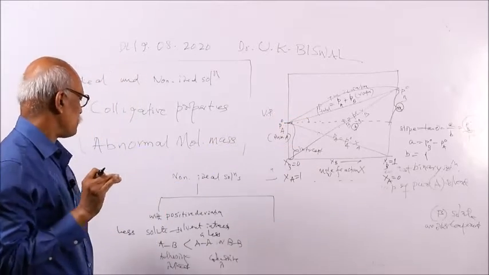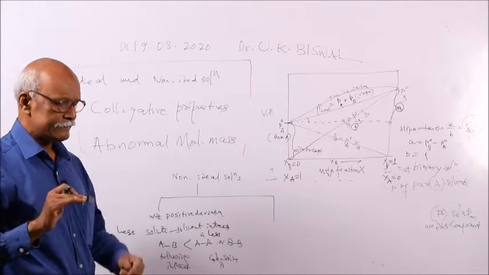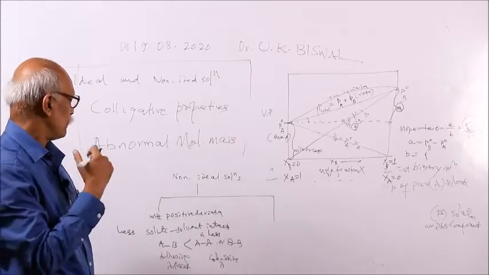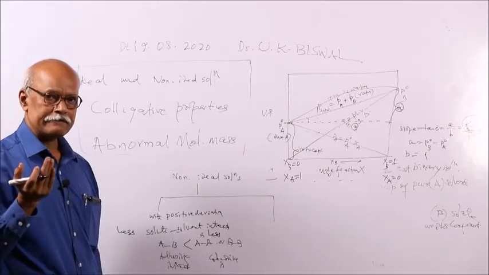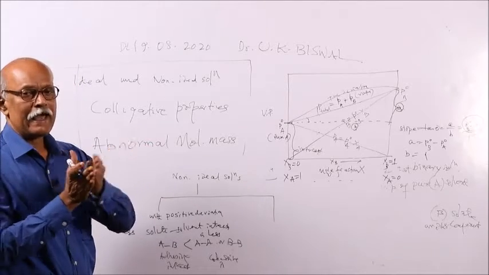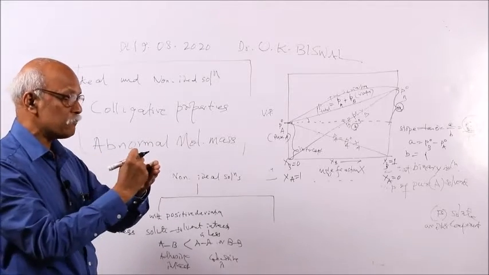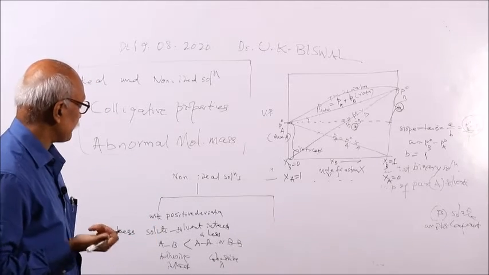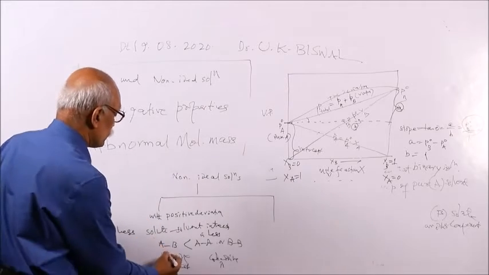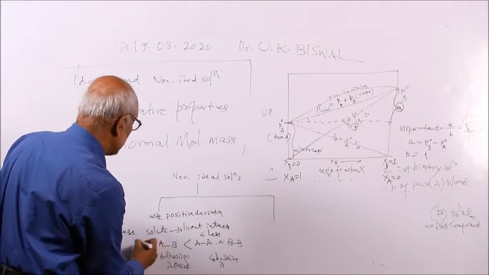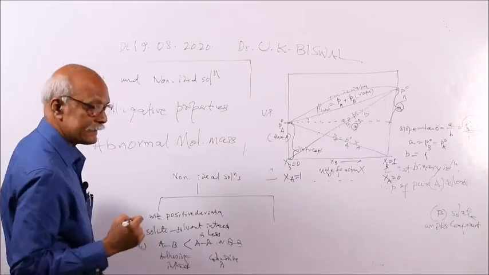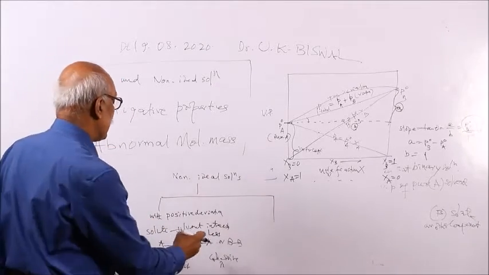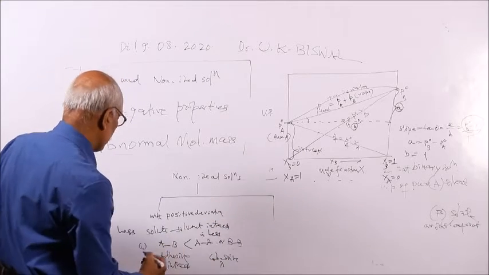So vapor pressure more means the escaping tendency of the solvent molecules from the surface is more, and that means there is less attraction. Had there been more attraction, the escaping tendency of the molecules would be reduced. So this is the one case. In the previous case, these three are identical, but in this case, adhesive interaction is less, so A and B will easily escape out.